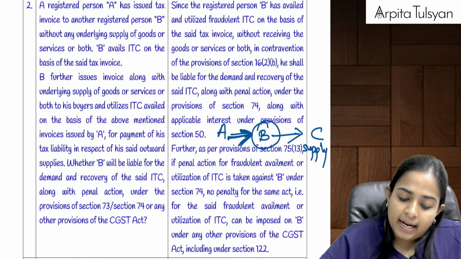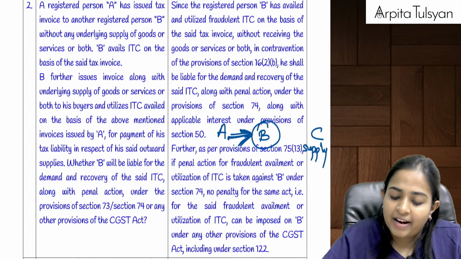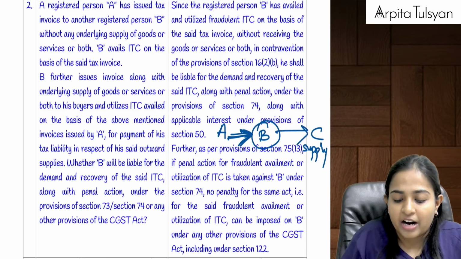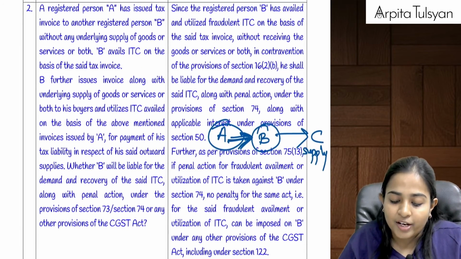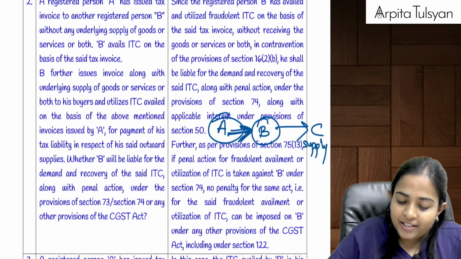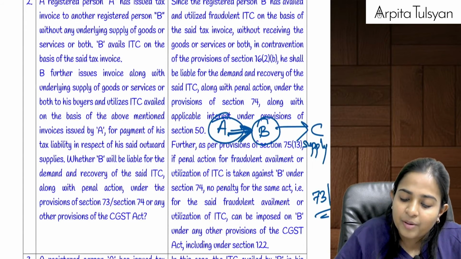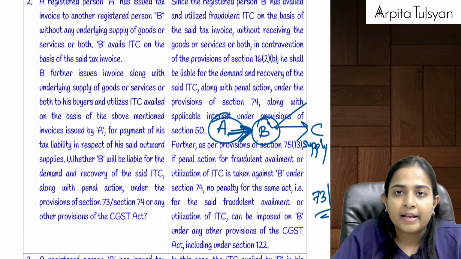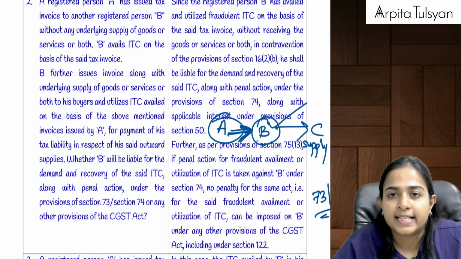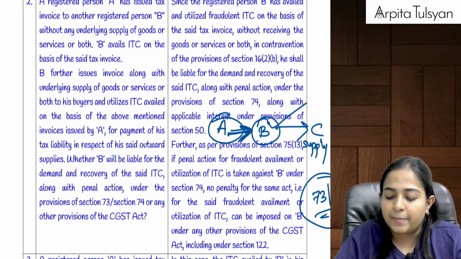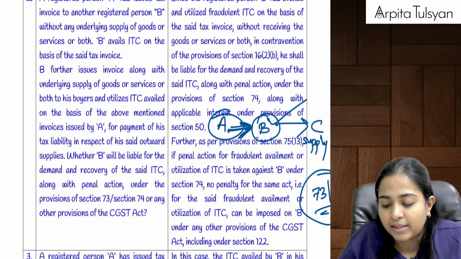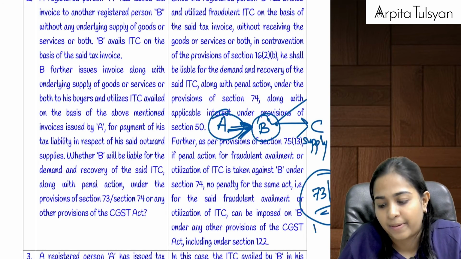While paying this tax, it must have availed the ITC which it had got from A. So, can we say this is fraudulent availment of ITC? Can we say section 73 and 74 will become applicable on B, because he has done fraudulent utilization of ITC in case of a supply? So 73, 74 will become applicable. If 73, 74 becomes applicable, then no other penalty sections can become applicable.